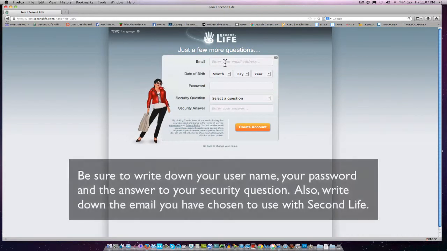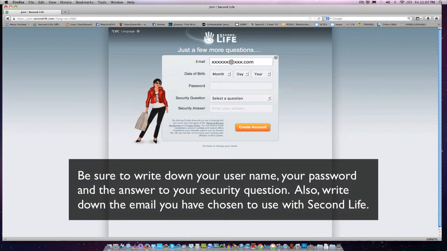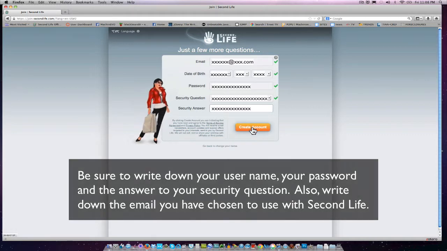And here they're going to ask for my email address. Now use an email address that you have access to all the time because you're going to need to receive current email from Second Life. And then it will ask you to select a security question. So fill out all of the security information, write it down. And then click Create Account.